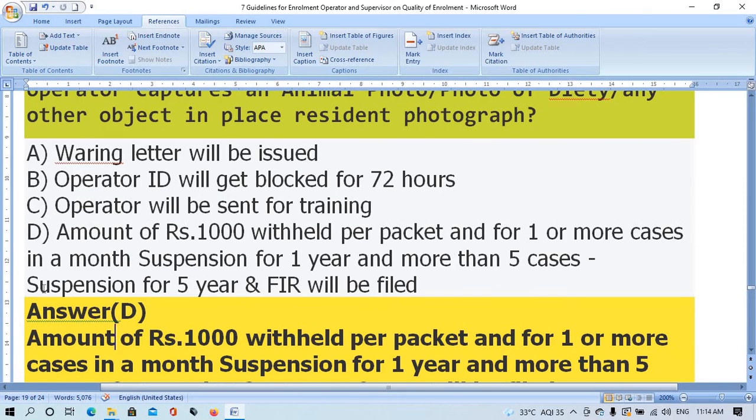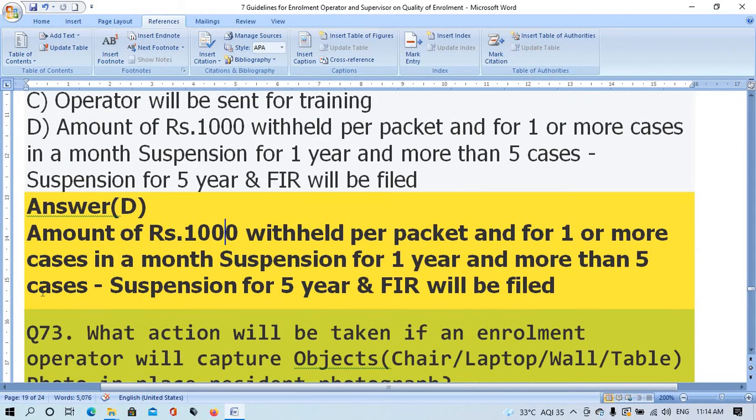The right answer is option D, amount of rupees 1000 withheld per packet, and for one or more cases in a month, suspension for 1 year, and more than 5 cases, suspension for 5 years and FIR will be filed. Question number 73.